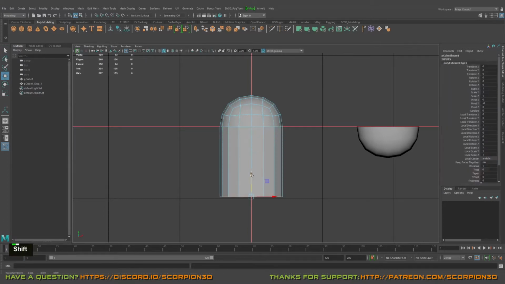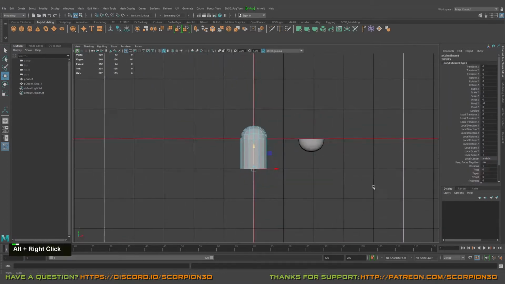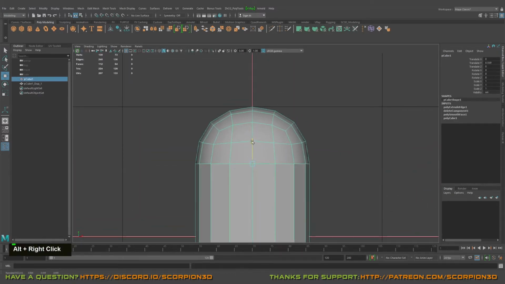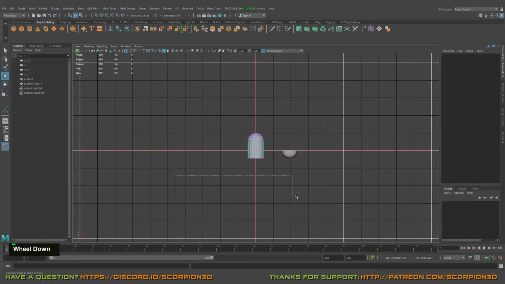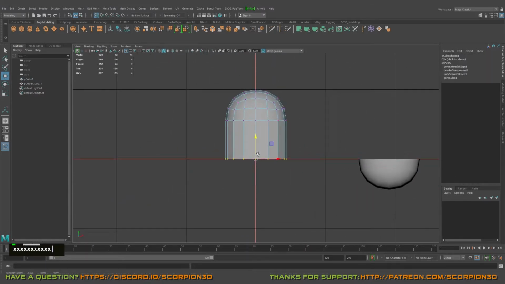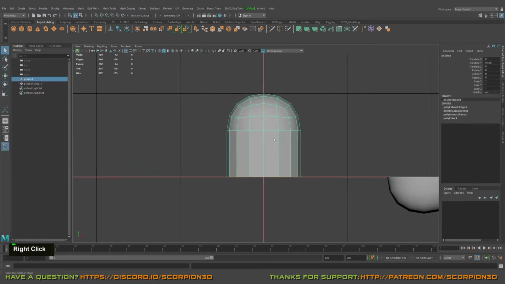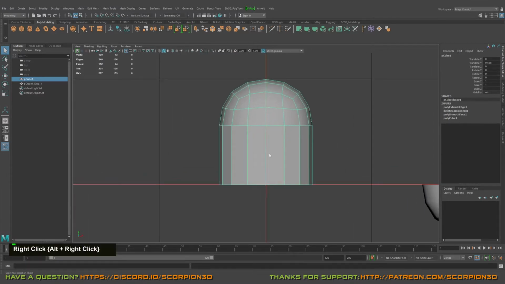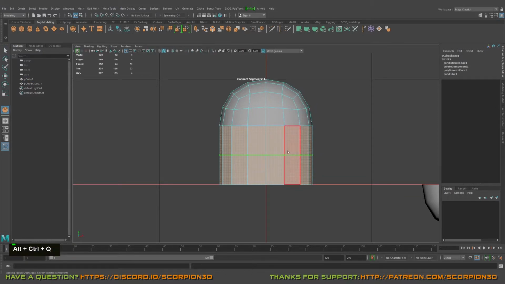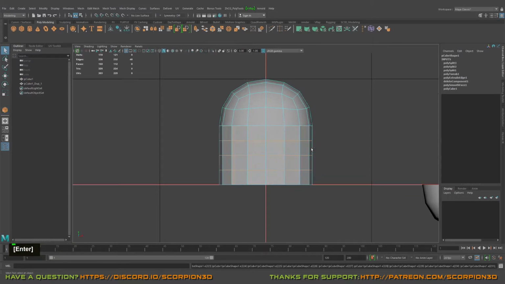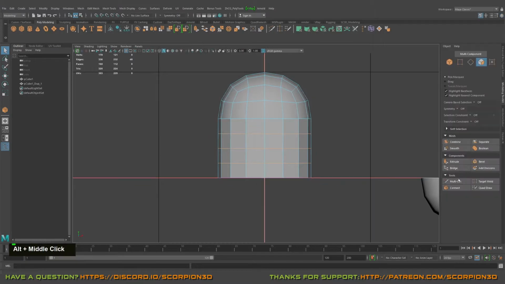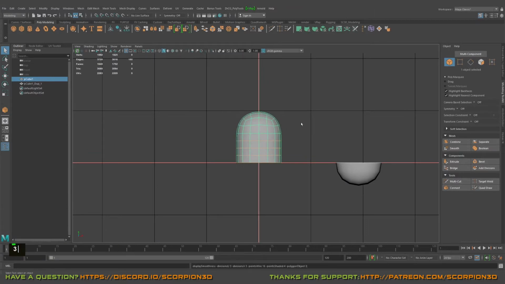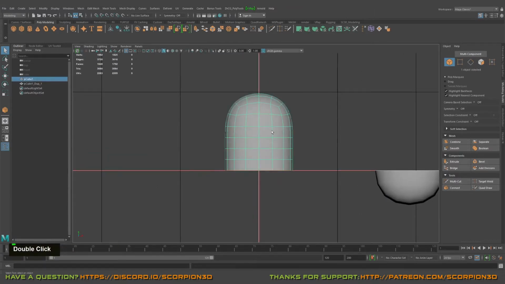Great, so I will try to do this like that. I want to have this shape somewhere in the 1 unit scale. Great, I will snap to the grid. Awesome. So for the next, I will add some divisions in here. So with a connect tool, I've added 3 divisions. Great, we have something like that.